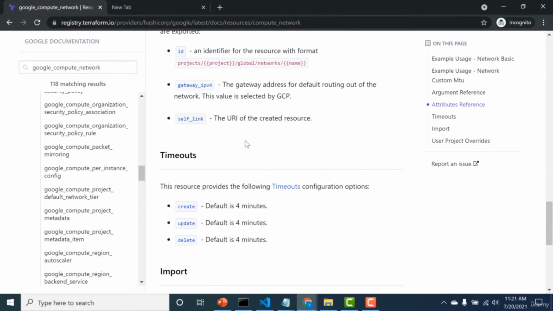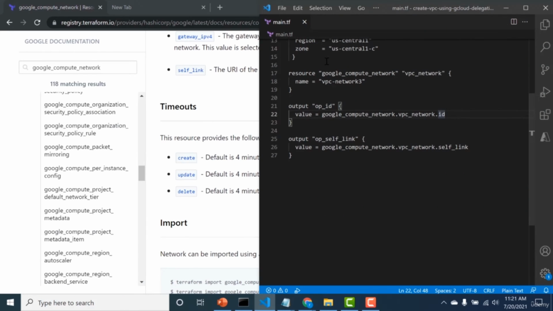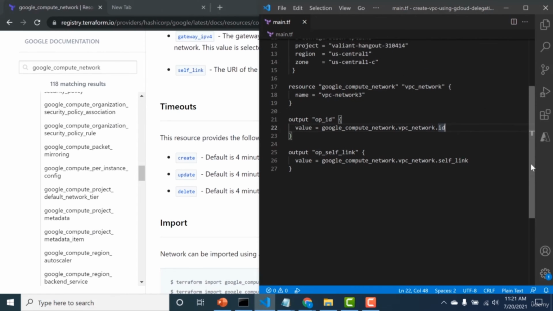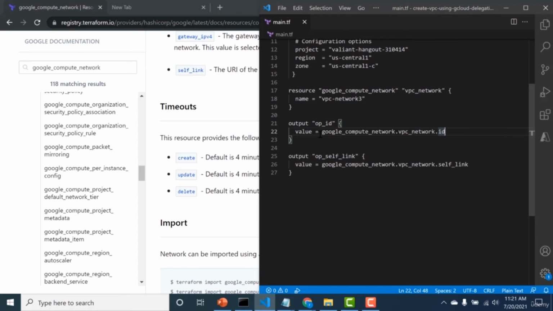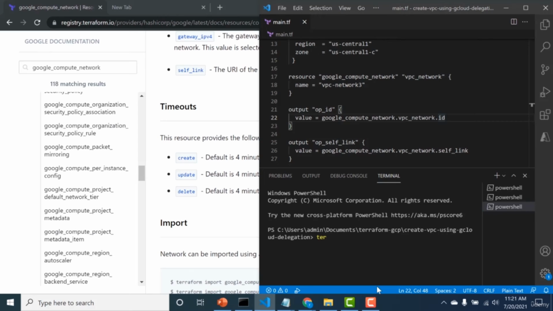You can also get the gateway IPv4 by just giving this particular value, that is gateway_ipv4. So you can just replace this ID with gateway_ipv4 and you'll get the gateway IP address for this particular network. So that's about it. So here I'm going to get two output variables. The first one will give me the value of the ID and the second will give me the value of self_link. So let's run this, go to my terminal and I'll do a Terraform apply.